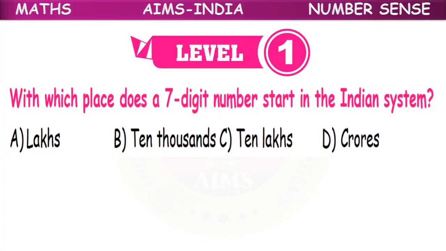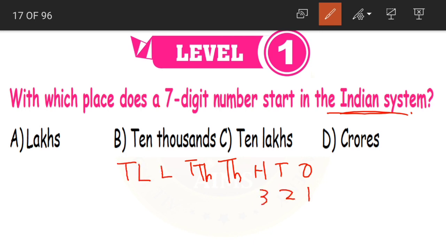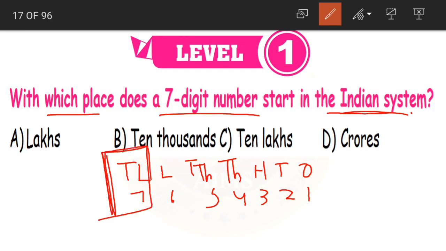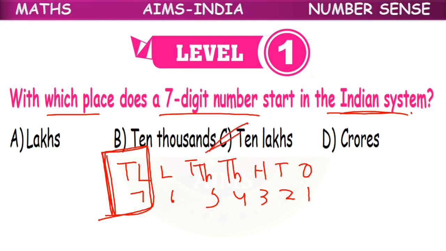Okay. Starting with the first question for today, children. With which place does a 7-digit number start in the Indian system? See, 7-digit number, right? So let us write 7 place values. Ones, tens, hundreds, thousands, 10,000, and remember it is the Indian system. After 10,000 we have lakhs and 10 lakhs. 1 2 3 4 5 6 7. So with which place does a 7-digit number start? 10 lakhs. Yes, the 7th place is 10 lakhs. So a 7-digit number starts with the 10 lakhs place in the Indian system. Option C is our correct answer.